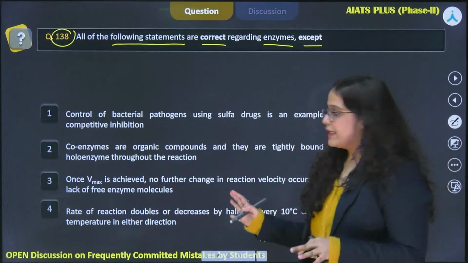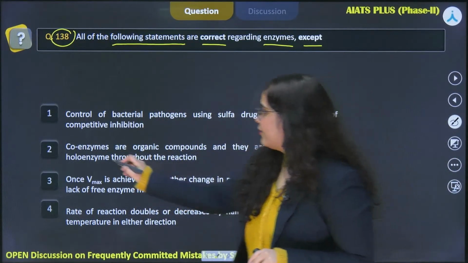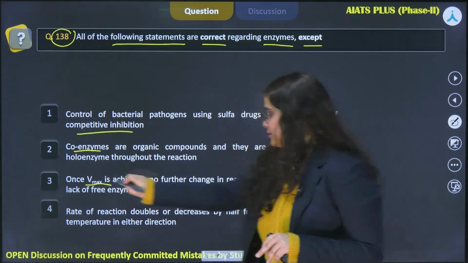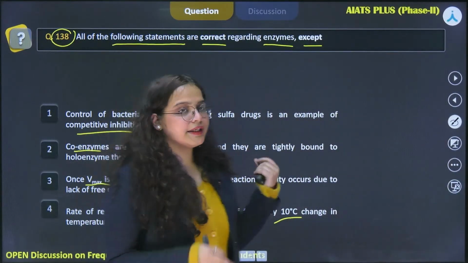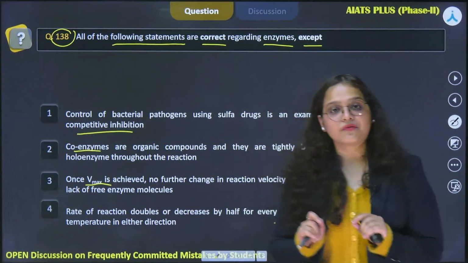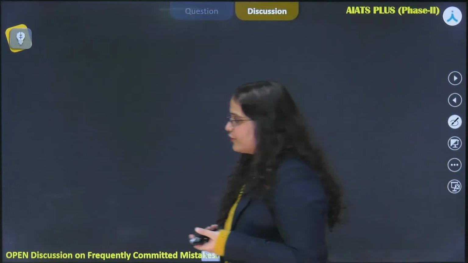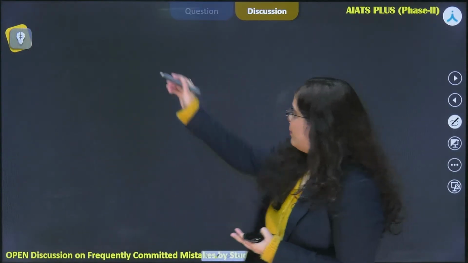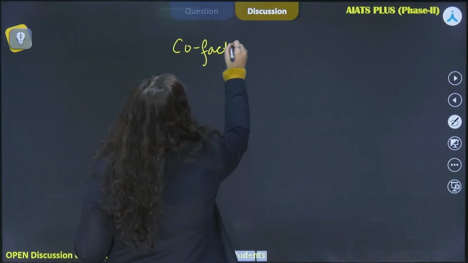and I can see big statements. All right. And I can see the keywords that we have: coenzymes, competitive inhibition, Vmax, 10-degree change and whatnot. So let us quickly revise these concepts so that we can figure out our right answer. All right. So first of all, let us begin with the basic one. When we talk about the cofactors that are involved in